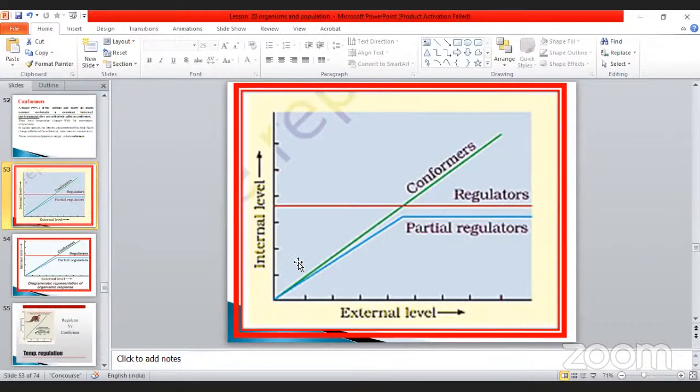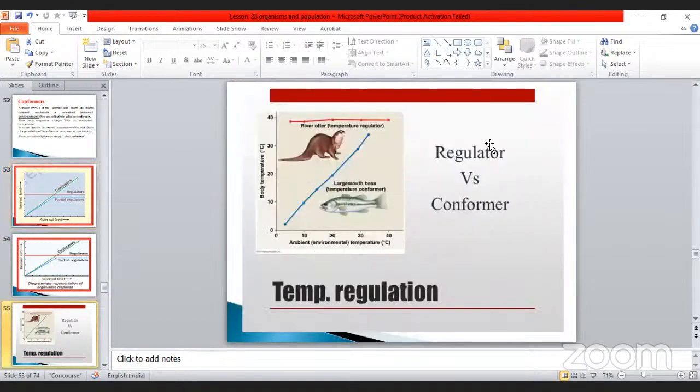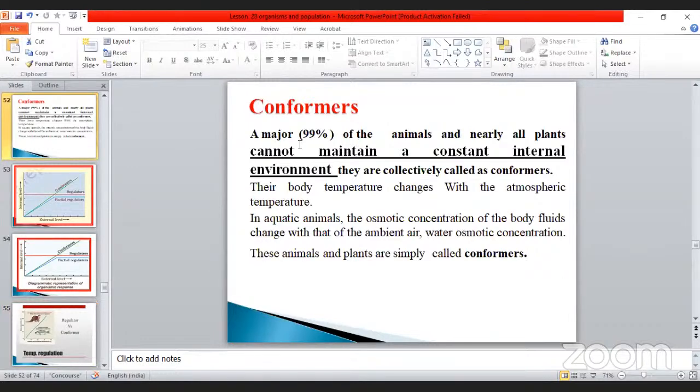See this example, the regulator versus conformer. Here they have given us two animals. One is the aquatic animal. The aquatic animal is a conformer. Which one is the correct one? Conformer is to maintain their body temperature, isn't it? Is it correct? Sir, cannot maintain, sir. Yes. No need to confuse.